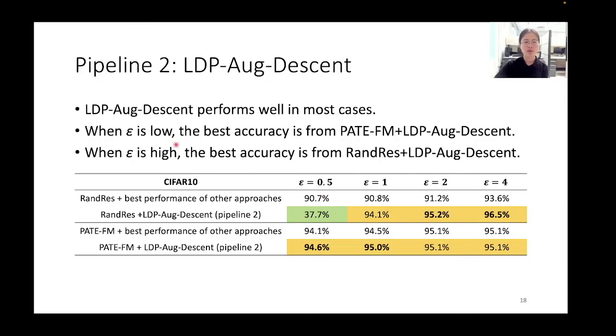Besides, when epsilon is lower, the best accuracy is from the PATE-FM match combined with LDP-Aug-Descent. This is because the PATE-FM match can provide the label set with higher accuracy. When epsilon is high, the best accuracy is from the randomized response combined with LDP-Aug-Descent. This is because randomized response can provide more label information.